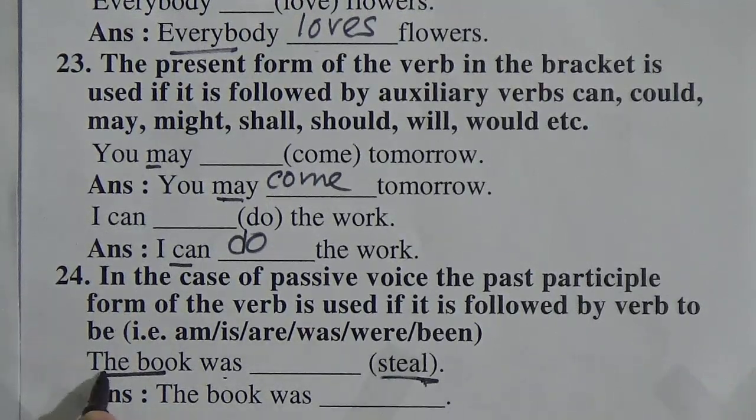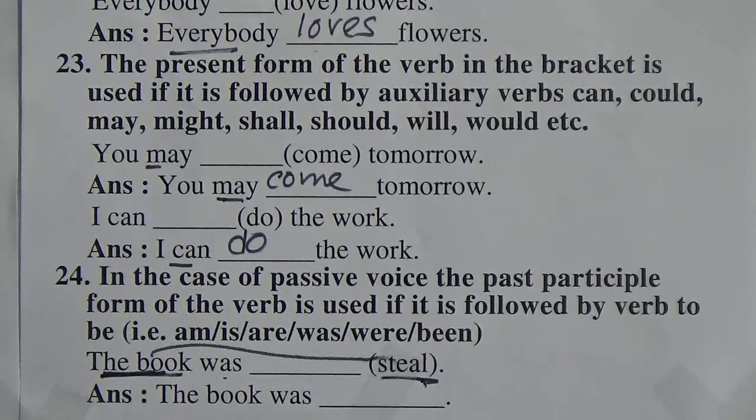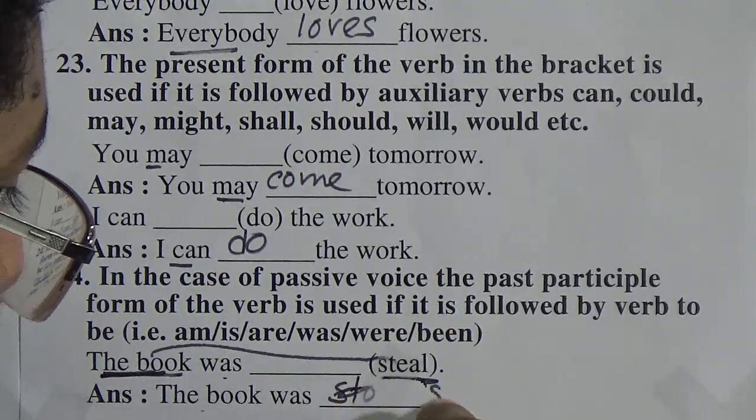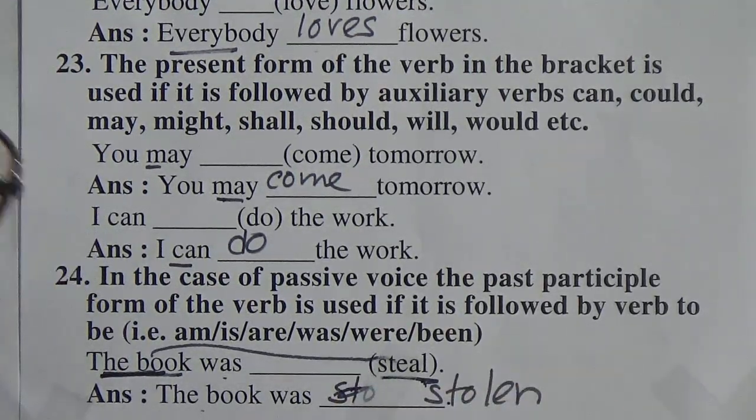So who is stolen? The book is stolen. The thief is stolen. The people is stolen. So this verb's work is not done by the subject, so we have to make it passive voice. In any passive voice, we always make the past participle of the verb. So the book was stolen. In case of passive voice, the verb will always be in past participle form.